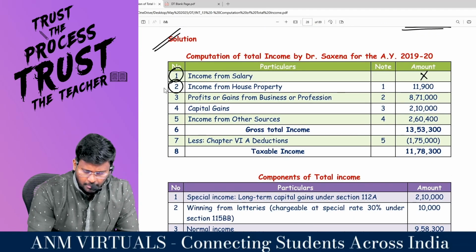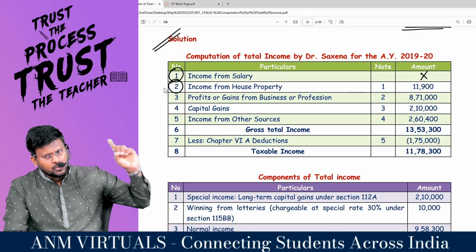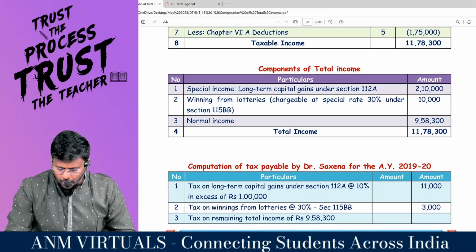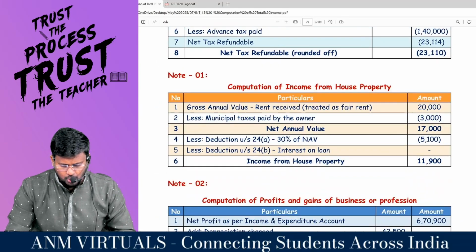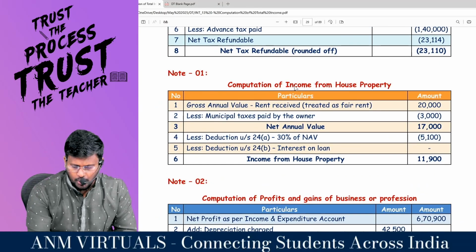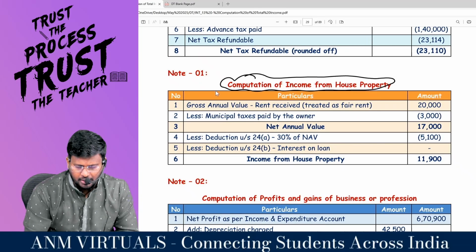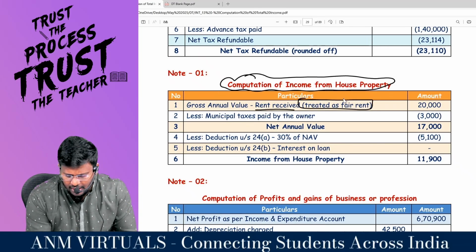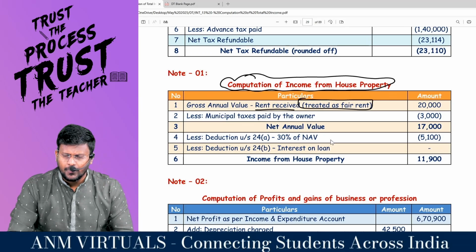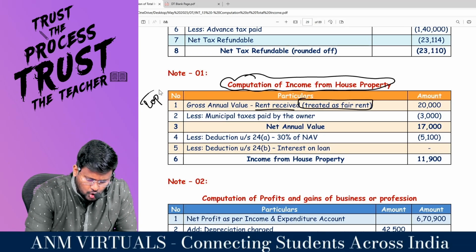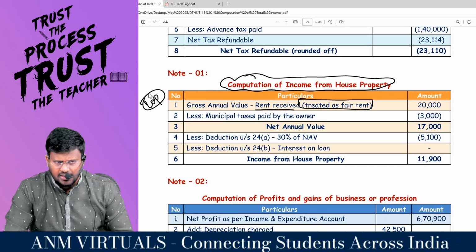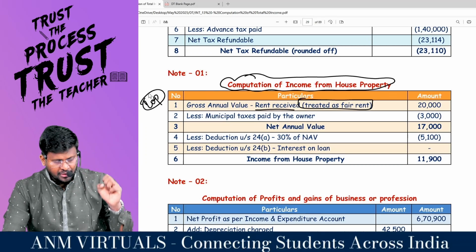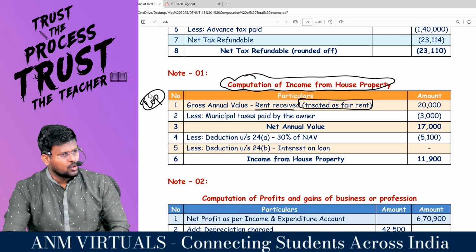Next one, income from house property. Actually, that income from house property has been credited to the P&L account, technically the income and expenditure account. So you have to remove it, my dear lovable students. Then you have to calculate. So computation of income from house property. What is the gross annual value? Rent received; treat it as fair rent, because no other information is given. Since it is a let out property, the actual provision is fair rent or municipal value, whichever is higher, or standard rent, whichever is lower. That answer is called expected rent. Expected rent or actual rent received or receivable.